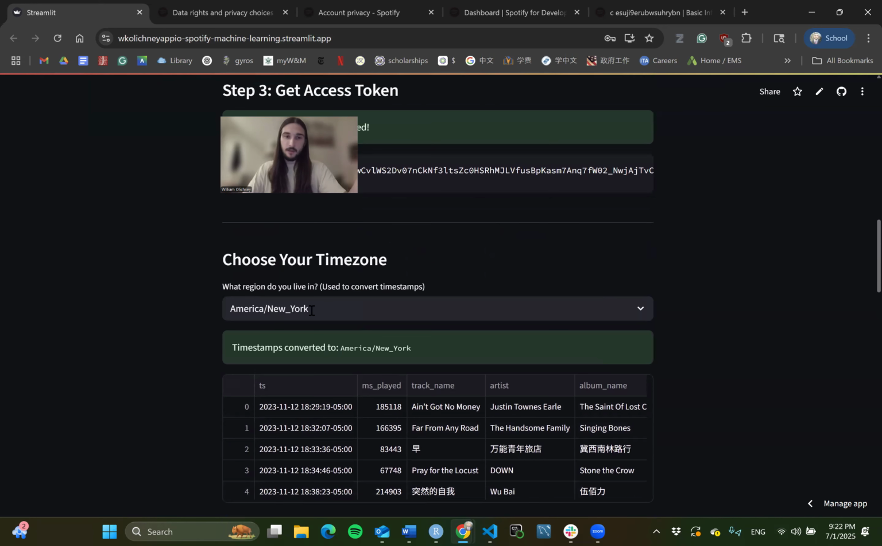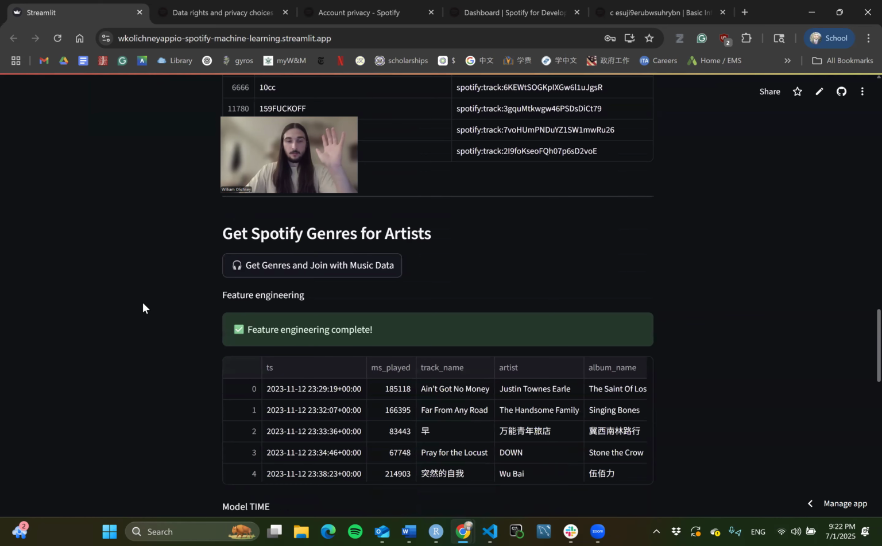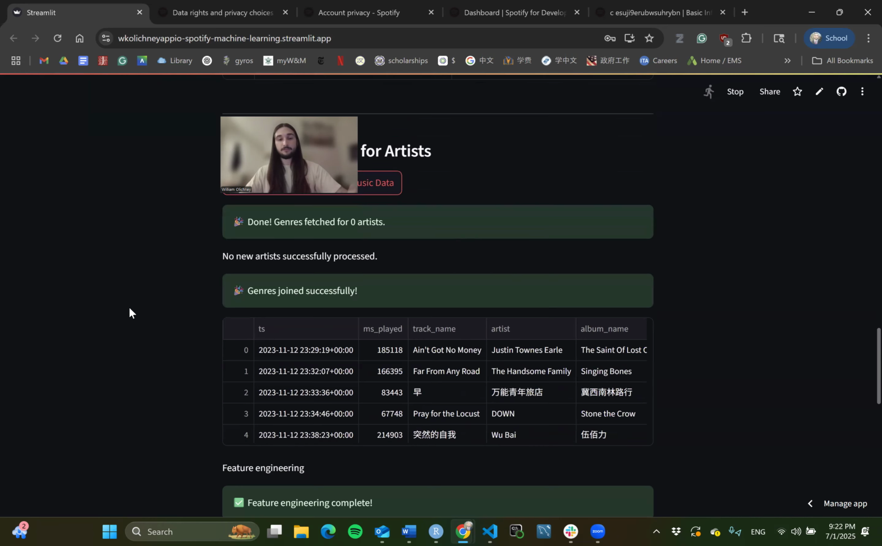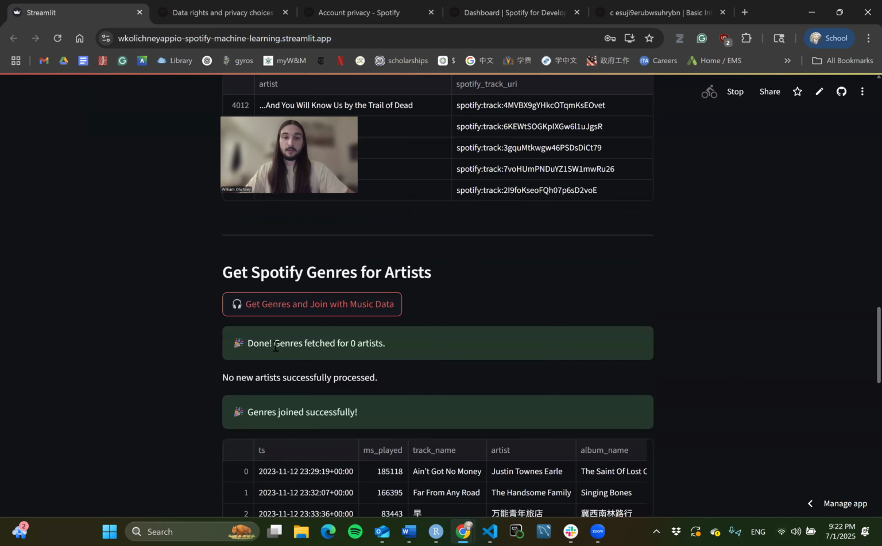Choose your time zone. I live in Eastern time, probably when I listen to all this music. So let's select that one. And then we are going to get the genre data. Click this get genres and join with music data. Now, I already have my own genre data, so it will say done. But for you, since you listen to different music than me, it's going to do API calls and request all that genre data.